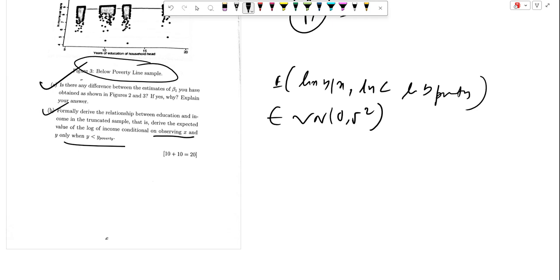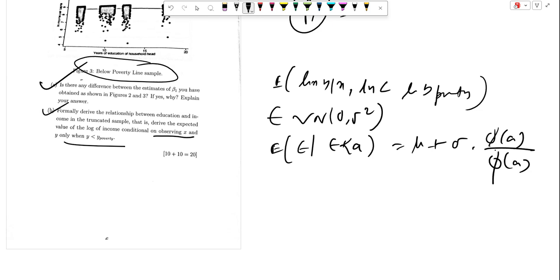The expectation of a truncated normal distribution, epsilon given epsilon less than a, is minus sigma times phi over capital phi, where phi is the PDF and capital phi is the CDF of the standard normal distribution.